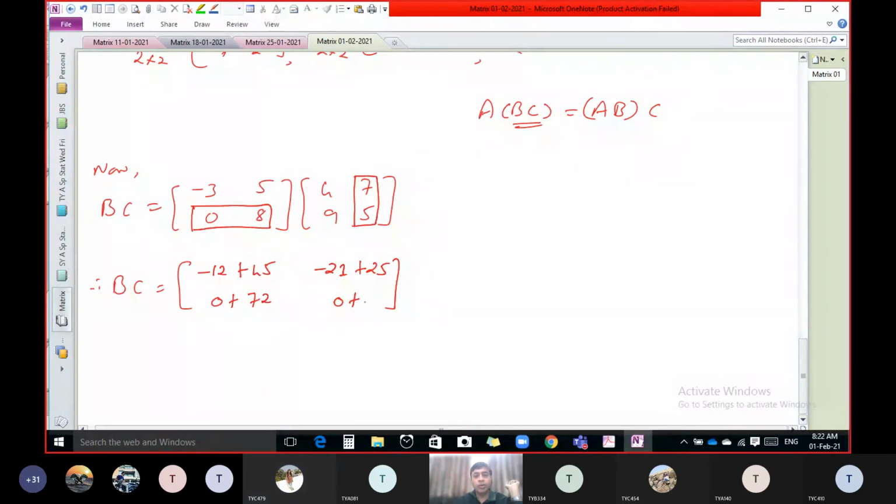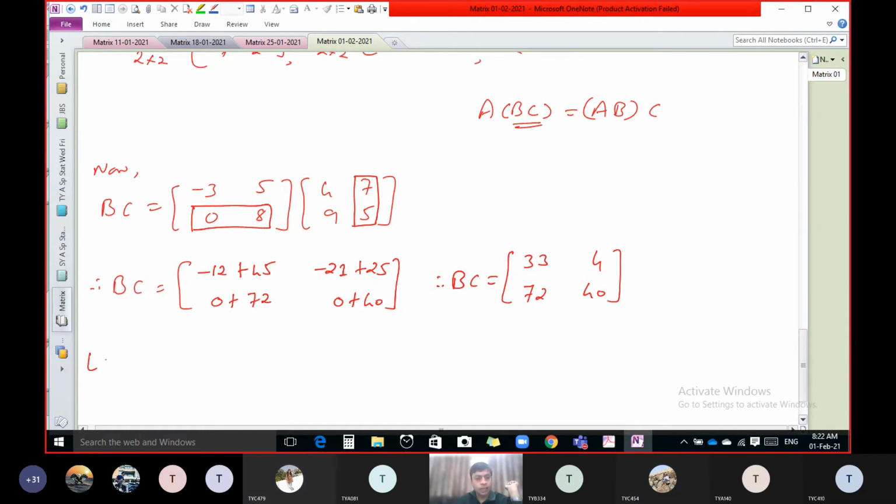Now 8 into 5, 40, plus 40. So BC, which are the elements? First one is 33, then 4, 72, and 40. This is BC.